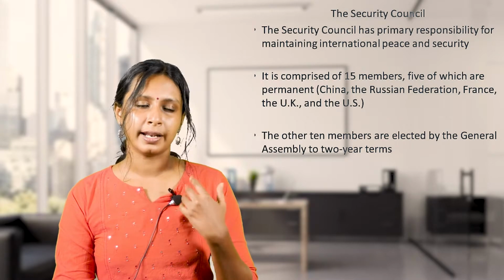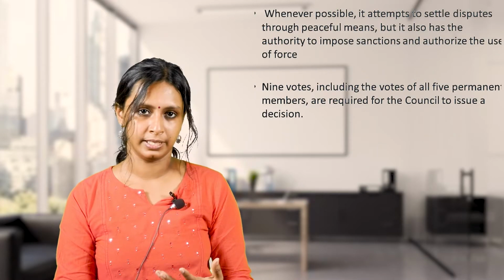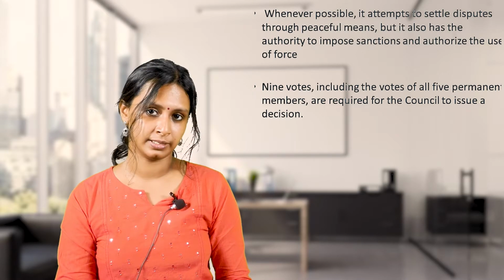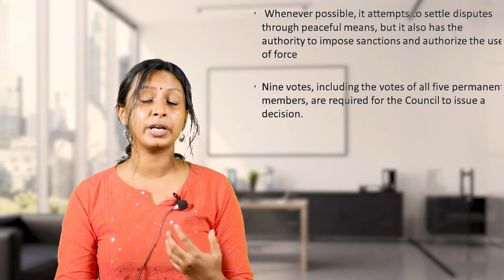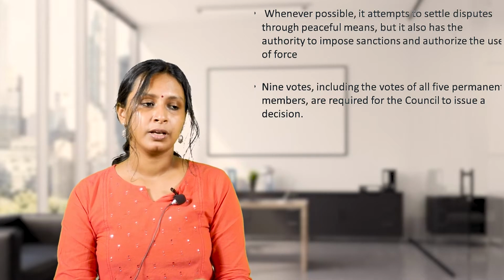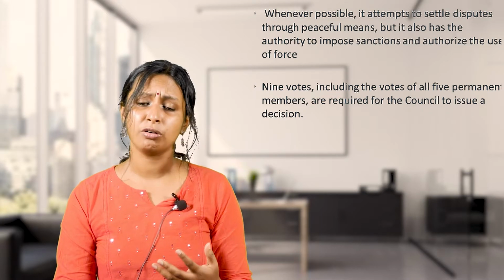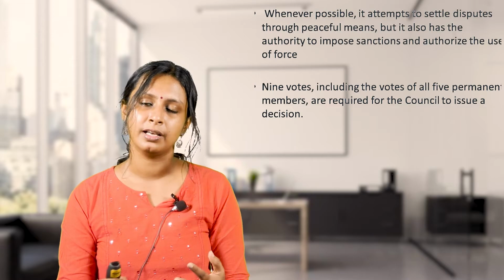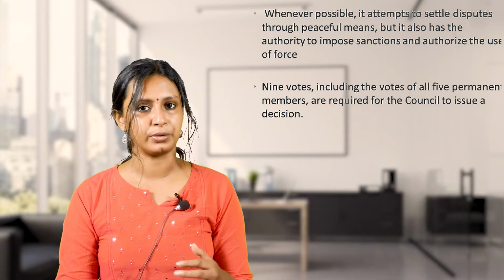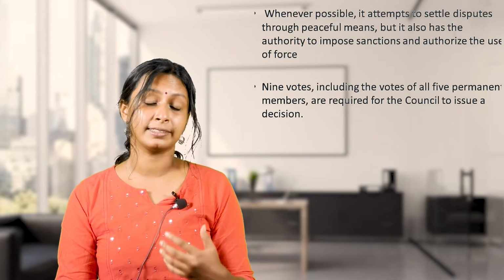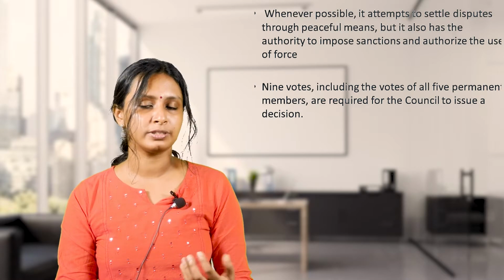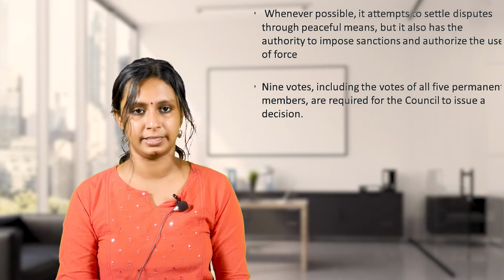Another specialty of the Security Council is that, whenever possible, it attempts to settle disputes through peaceful means, but it also has the authority to impose sanctions and authorize the use of force. So, whenever possible, the Security Council attempts to settle disputes between countries through peaceful means. That's an important aspect of the Security Council, and it also has the authority to impose sanctions. So the Security Council imposes sanctions on some countries.